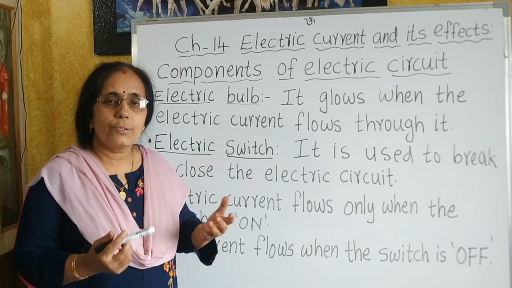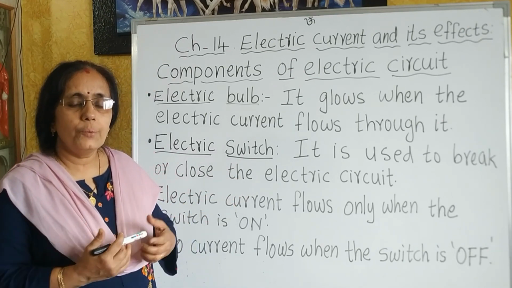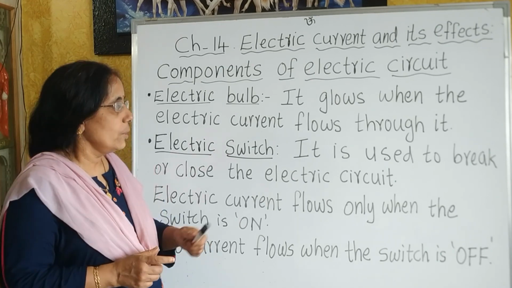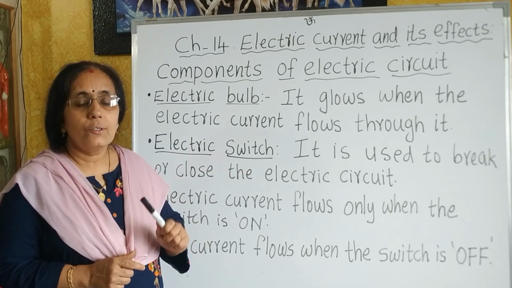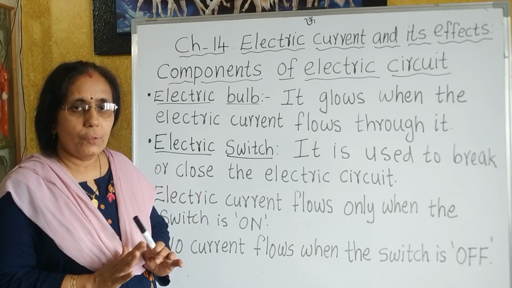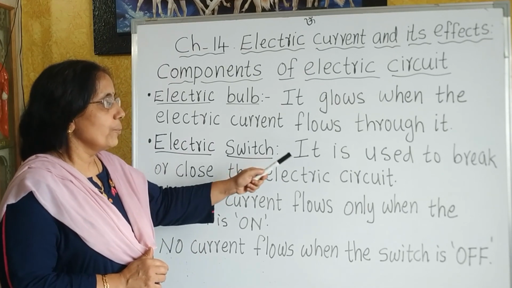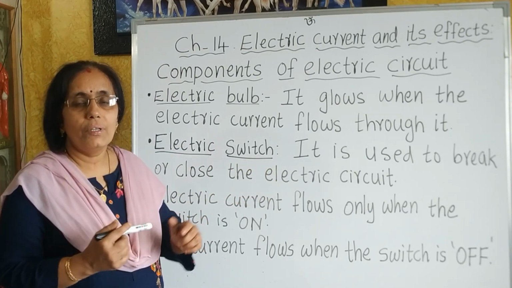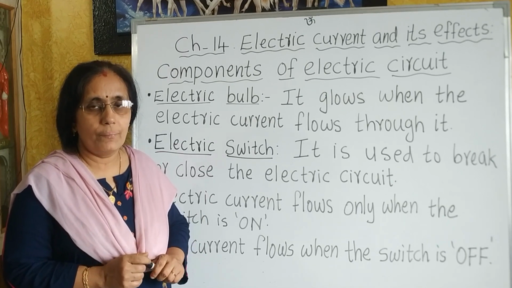The switch is also known as a key. What is the use of a switch or a key in an electric circuit? Actually, you know that the current flows through a circuit only when the circuit is complete or closed. So, to break or close the circuit, we need a switch or a key.